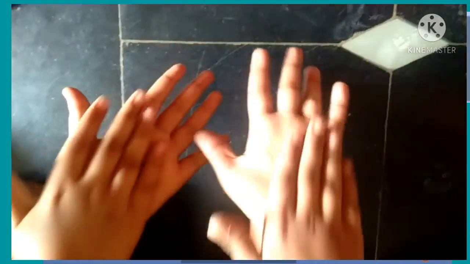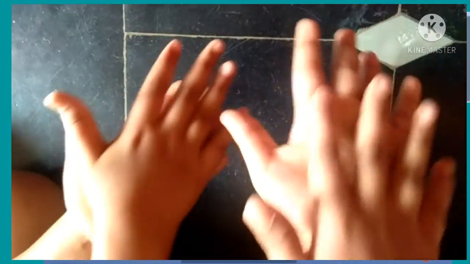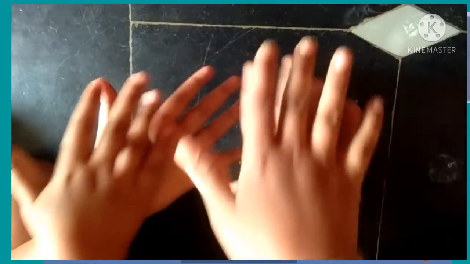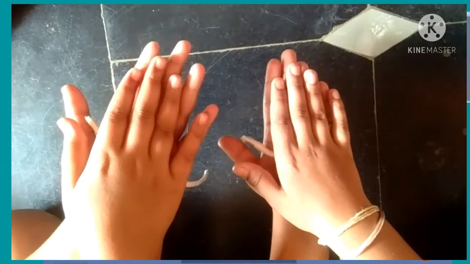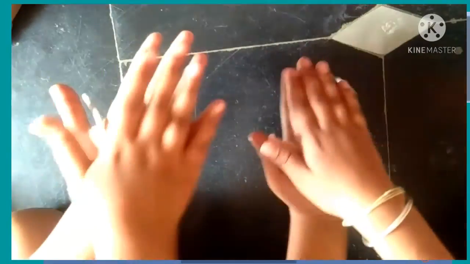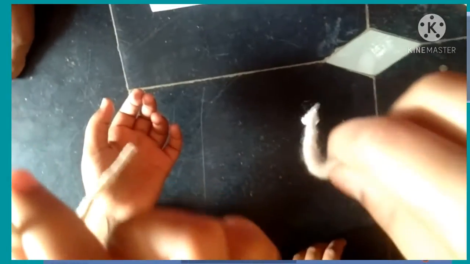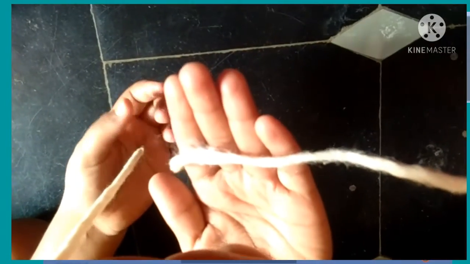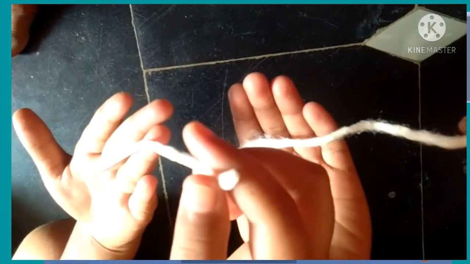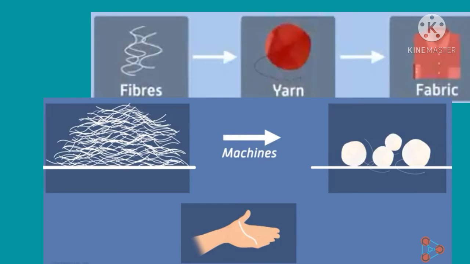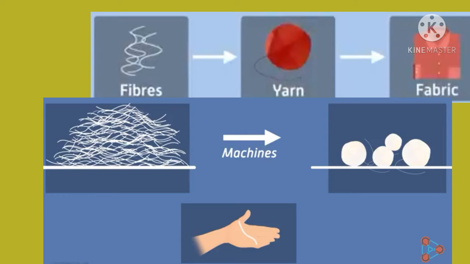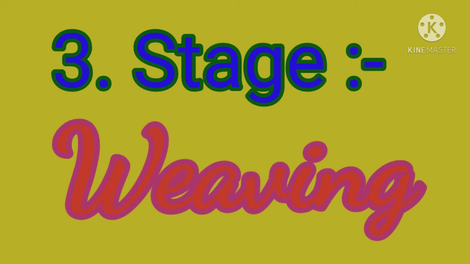In this way, what you will get? Long filament, slender. This is nothing but yarn. Okay children, so now you understood how the raw cotton is converting into yarn, it means thread.